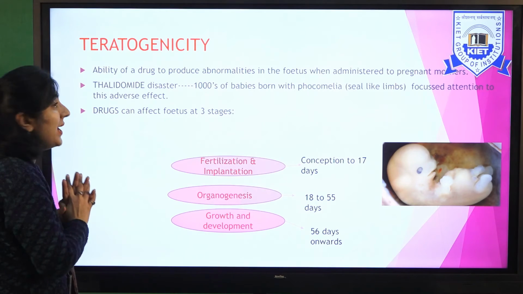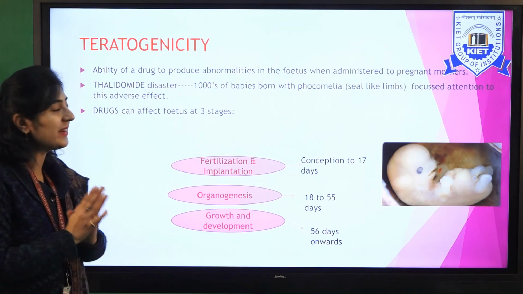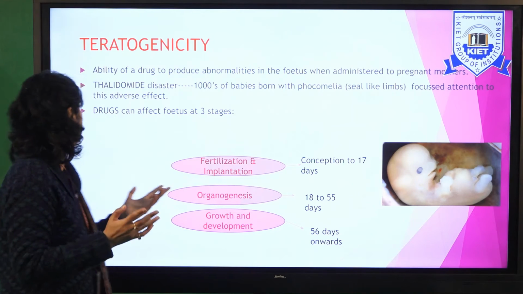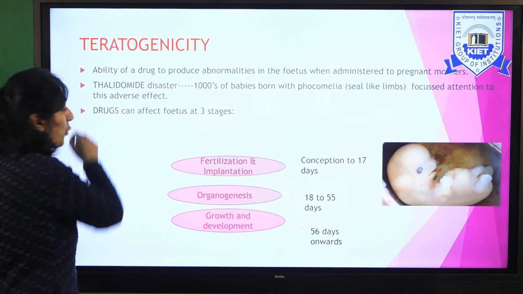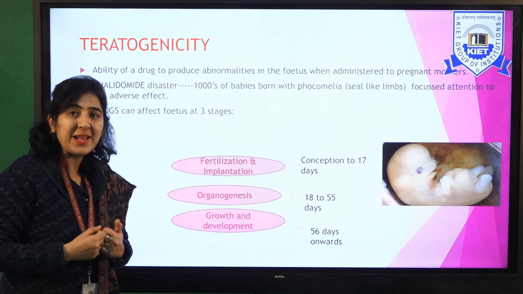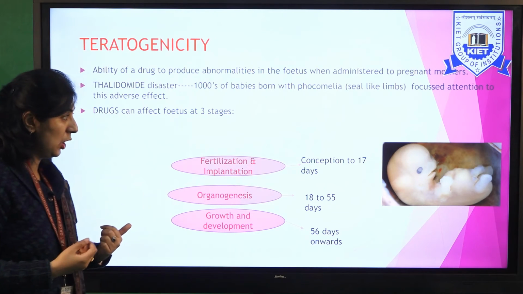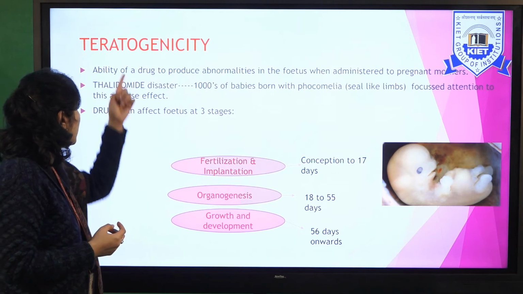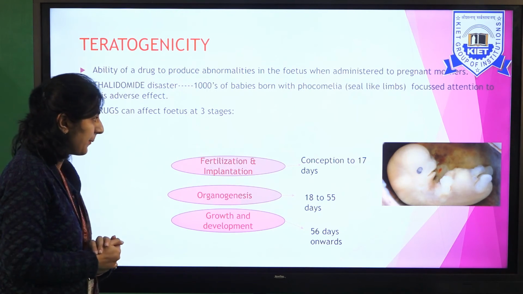Next ADR category is teratogenicity. Now, it means the ability of a drug to produce abnormality in the fetus when the drug is given to a pregnant woman. Like I told in the first video, there was the thalidomide disaster where thousands of babies were born with phocomelia. We call it seal-like limbs. And this focused attention on this particular area, teratogenicity.